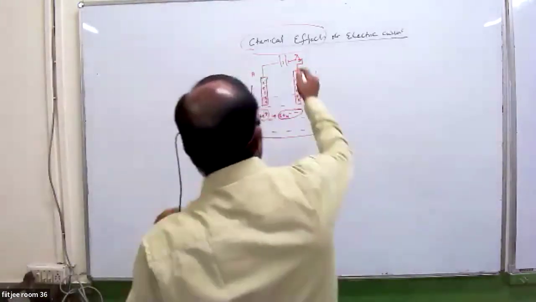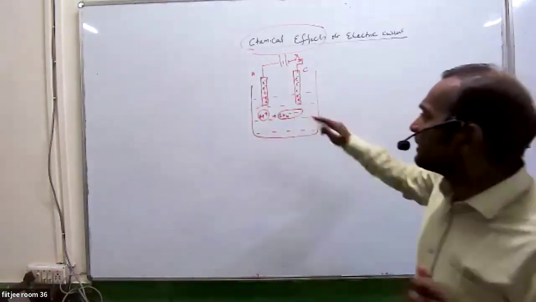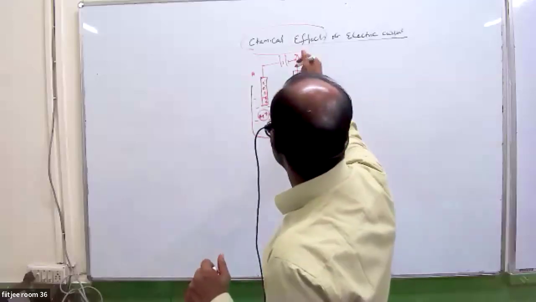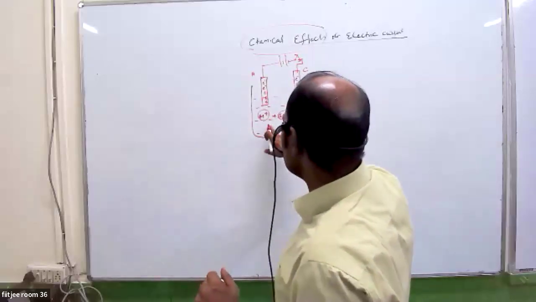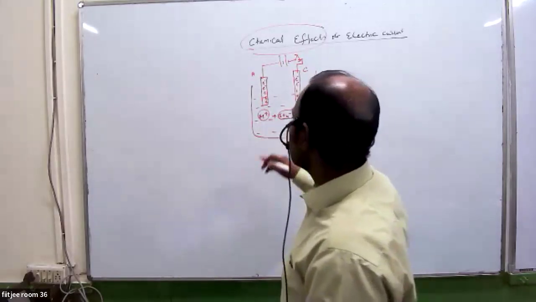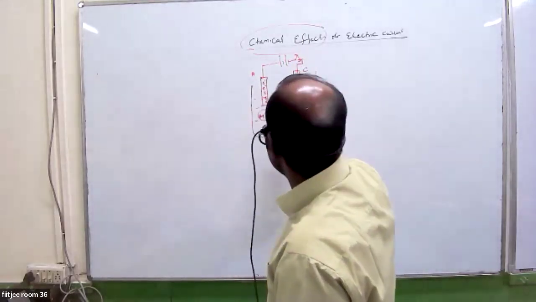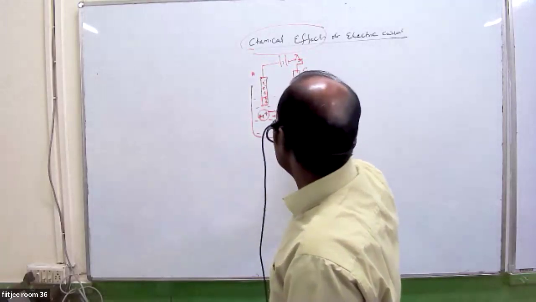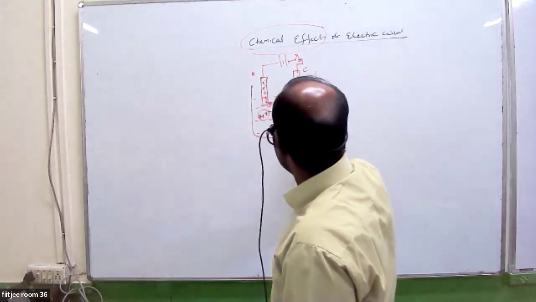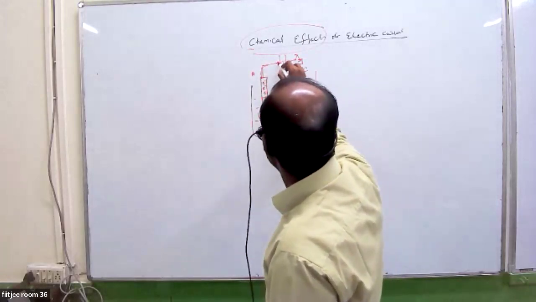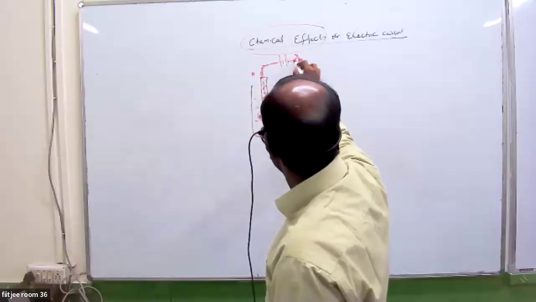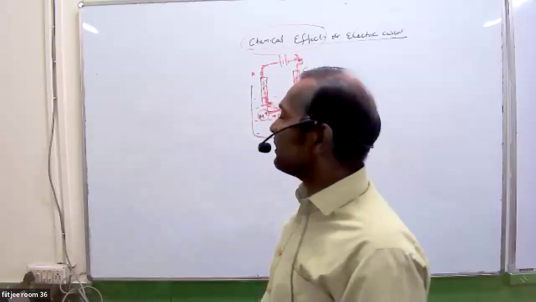But I'm saying, is the circuit complete or not? You will say, sir, there is no completion of circuit. Actually, when you switch on, this H2SO4 solution is broken into hydrogen and sulfate ions. So these hydrogen ions started moving because of this current. They started moving towards cathode, and the sulfate ions towards anode. Now, as they reach the cathode and anode, the circuit is complete. Are you getting my point?